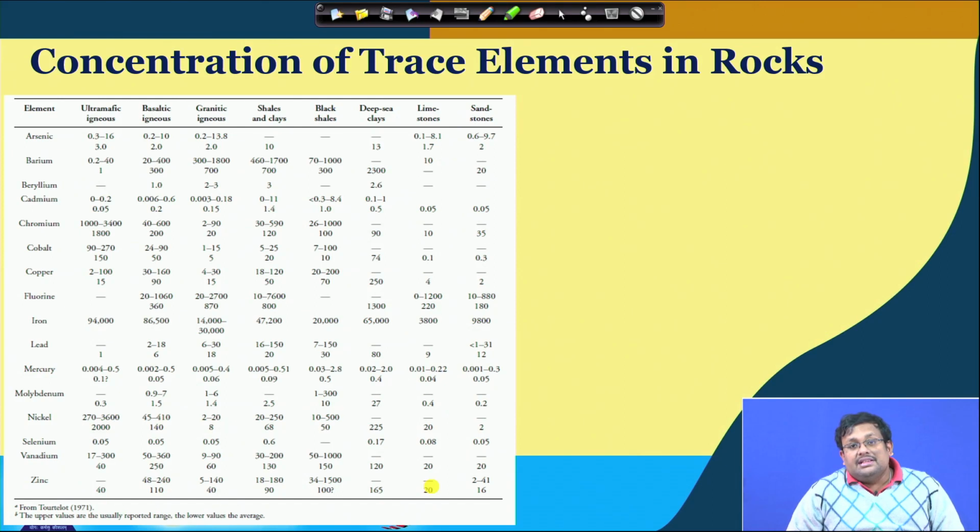That again shows that most of these trace elements occur in nature in different types of rocks or geological materials. That is why arsenic is one of the major examples: in arsenic toxicity in India and Bangladesh, most parts of the arsenic affected zone are geogenic in nature. We will discuss that later on.